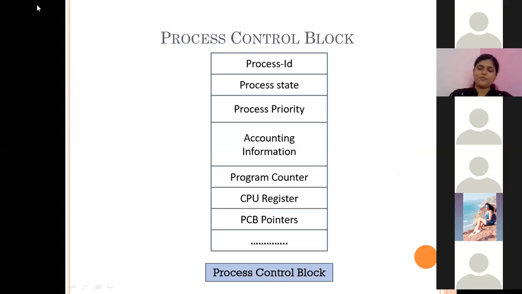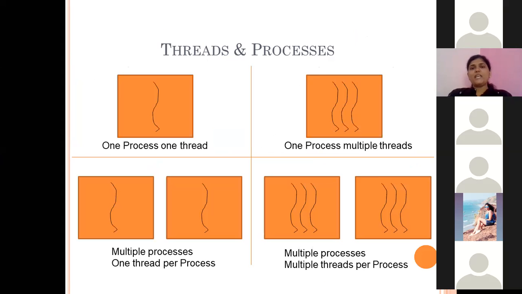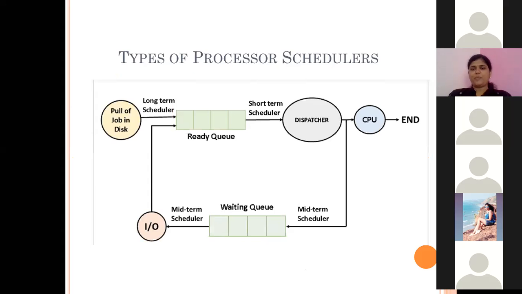So these are all the fields present in the process. A process can be divided into multiple threads. Thread means we can say they are lightweight processes. They do not have all the fields which are there in the PCB, that is the process control block. One process can have multiple threads, and many of the fields present in that process control block will be shared between the multiple threads. These are theoretical parts. I will be taking them a little bit faster so that we can focus more on the practical part.